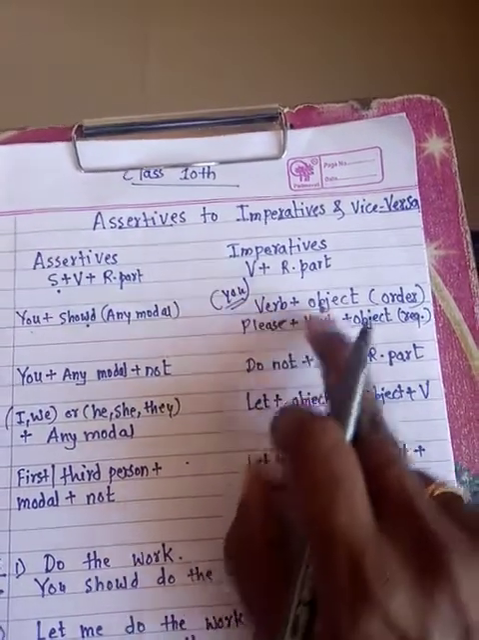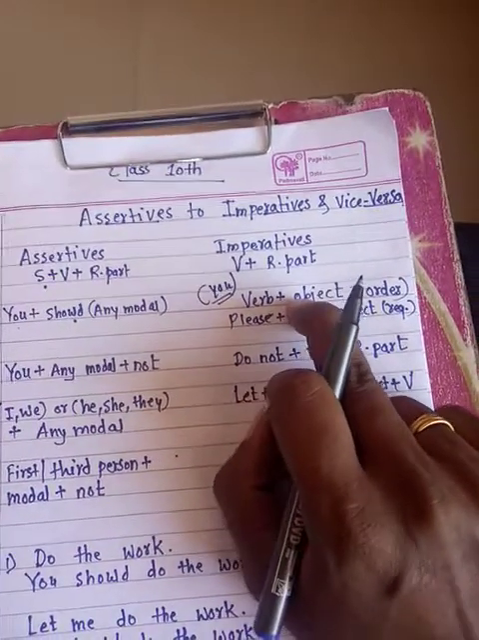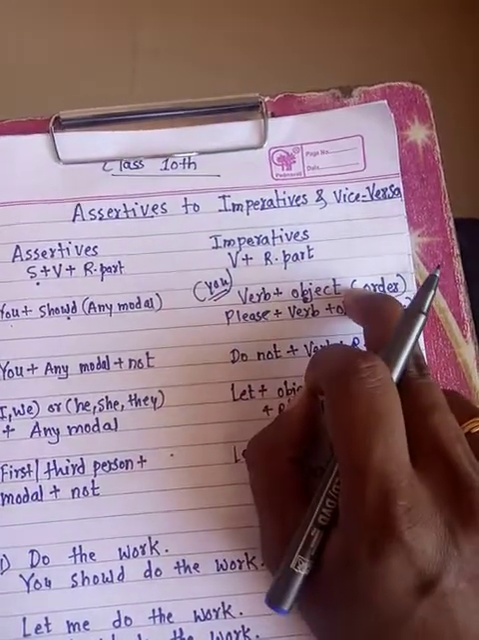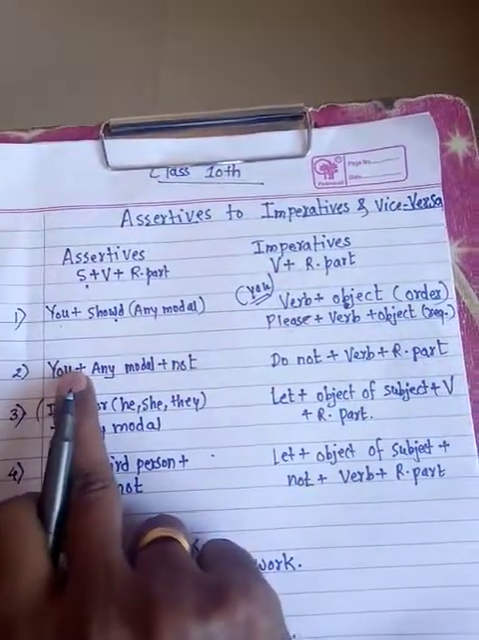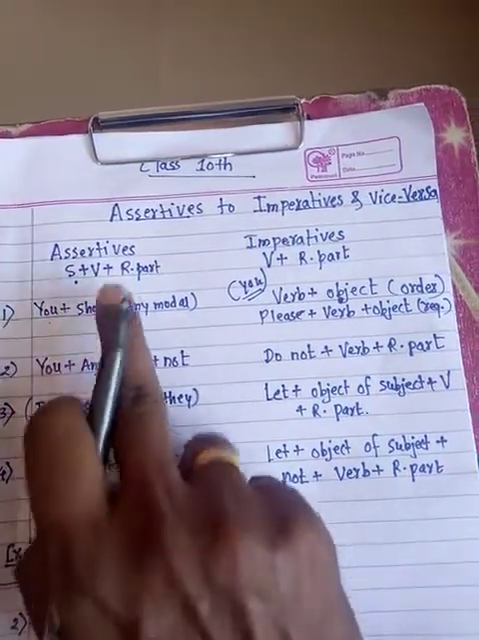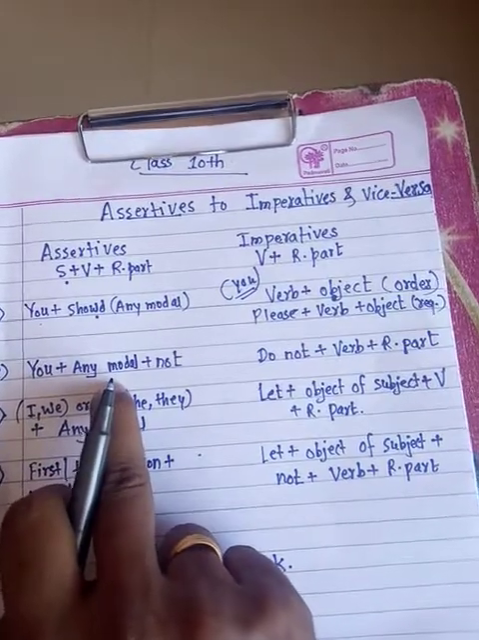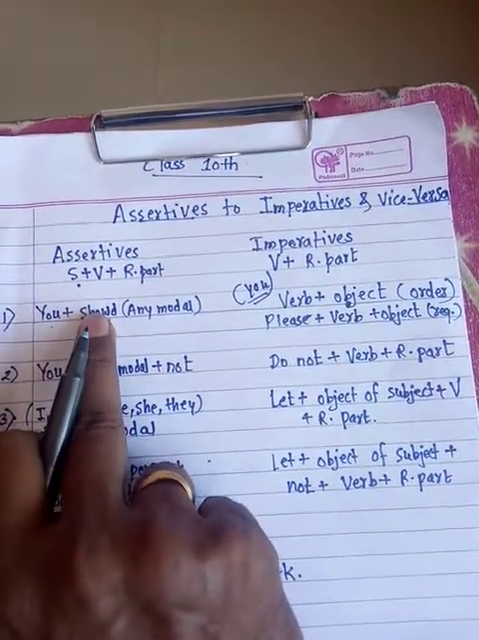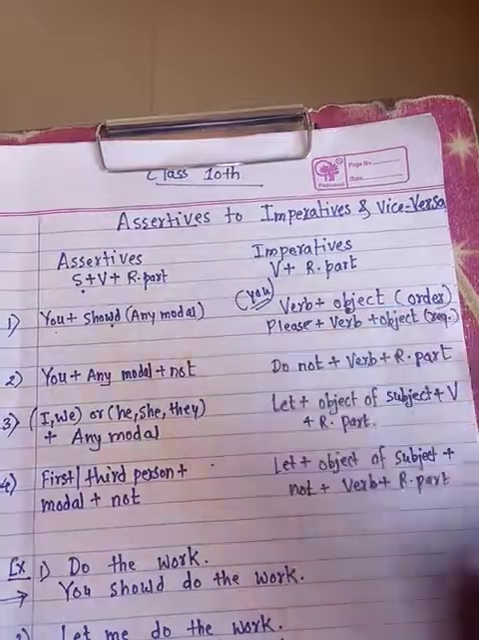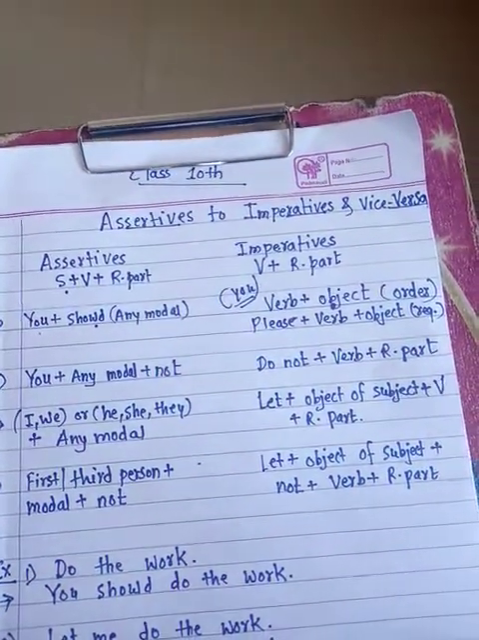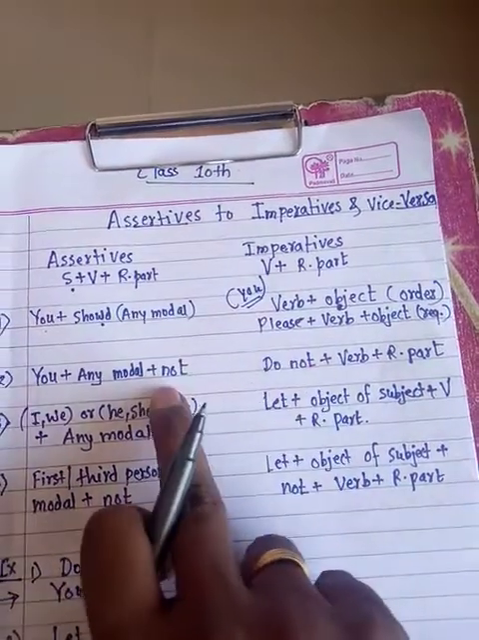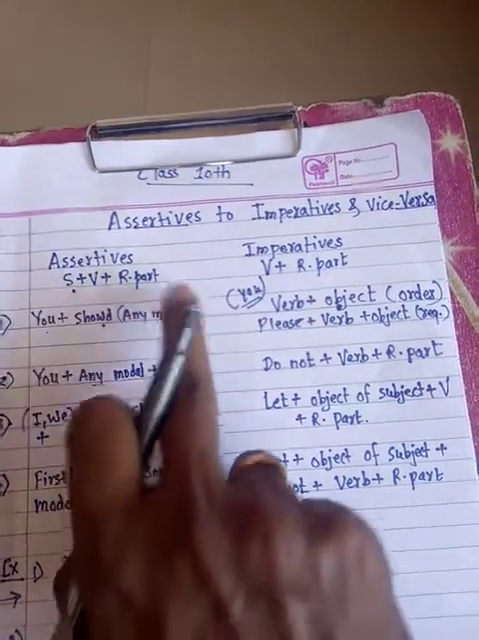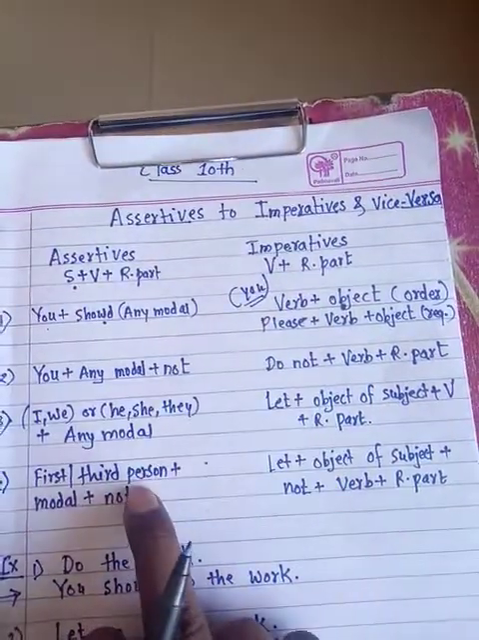So, you plus should. And if an imperative negative sentence is there, means negation. For example, close the door, verb plus object. And here, do not close the door, means negative. Then same structure, you have to take should or any modal. You can sometimes take must also, depending upon the meaning conveyed in the sentence. So the only thing here, as per the negation, is that you have to add not. So this is about second person.